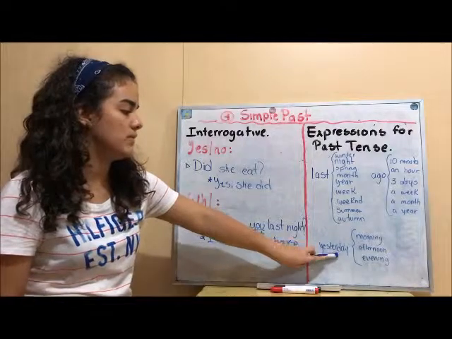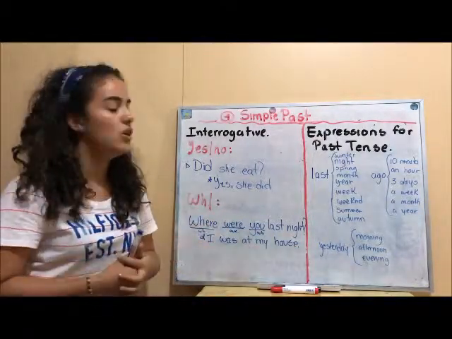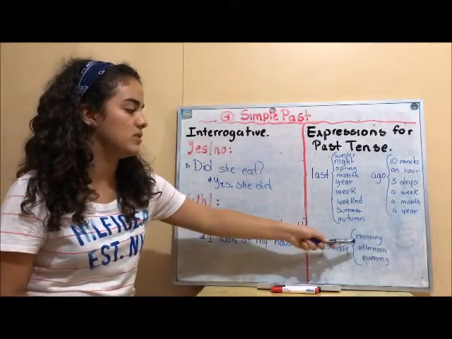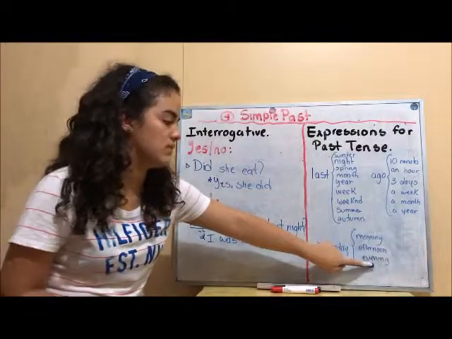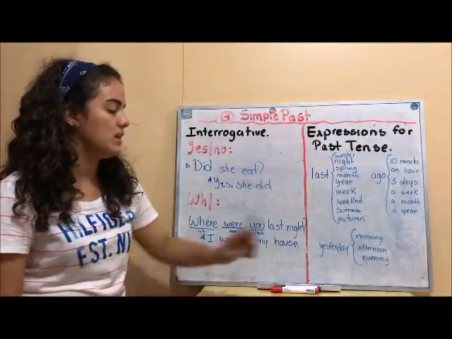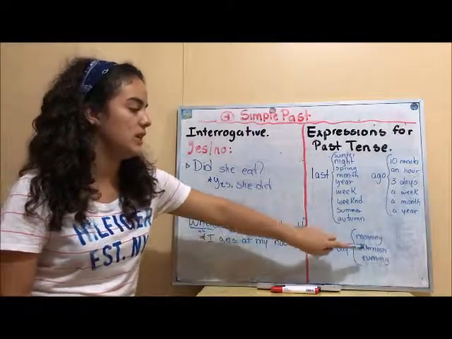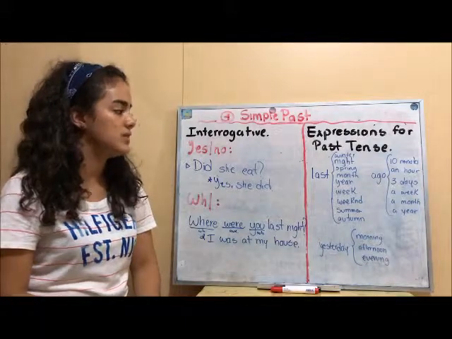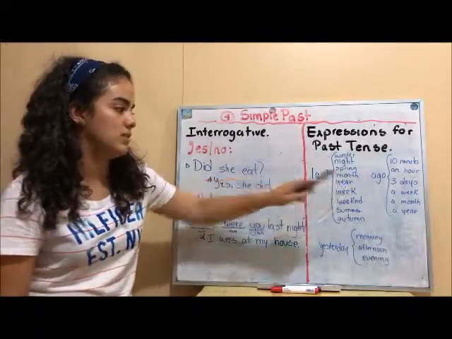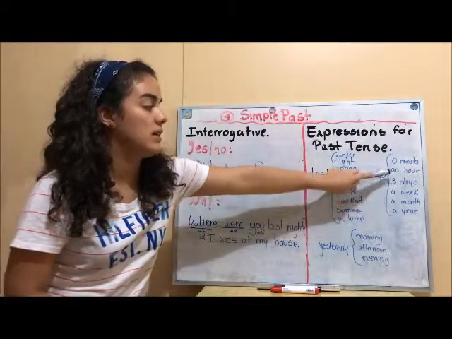And now we have yesterday. We can use it just yesterday, or we can use it with yesterday morning, yesterday afternoon, or yesterday evening. And I can say, I was at my home yesterday evening, or I was in New York City last year, or I was eating an hour ago.